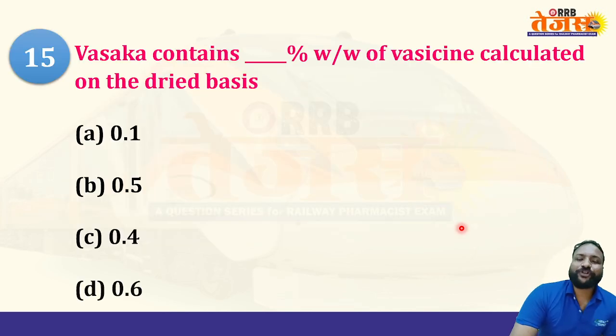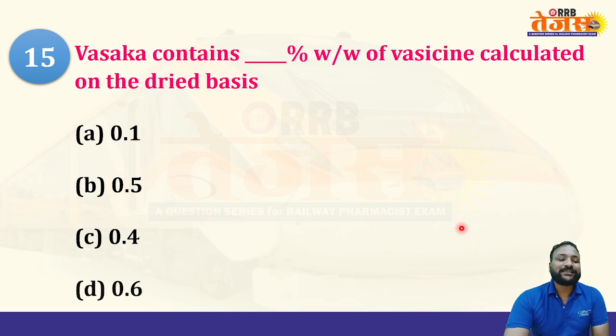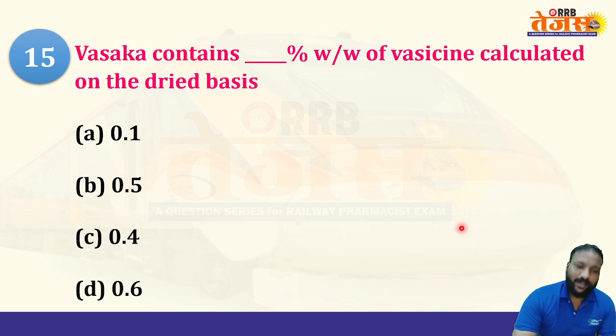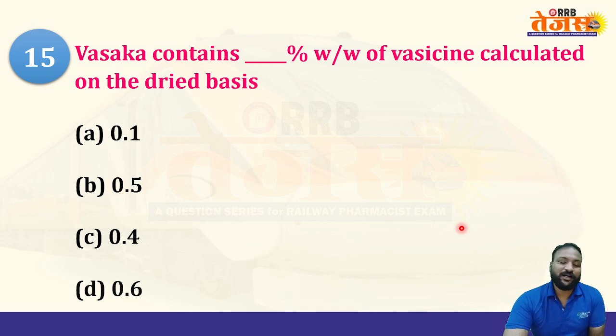The 15th question of this series: Vasaka contains dash percentage of weight by weight of vasicine calculated on the dried basis. Option A 0.1 percentage, option B 0.5 percentage, option C 0.4 percentage, option D 0.6 percentage.